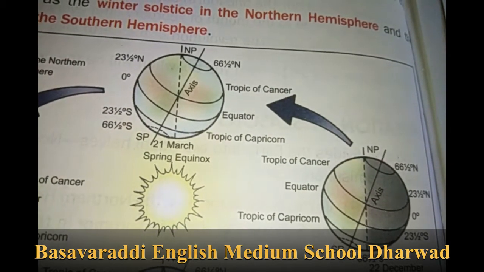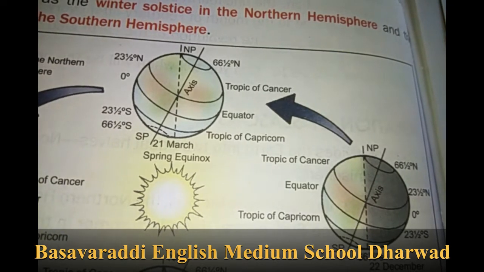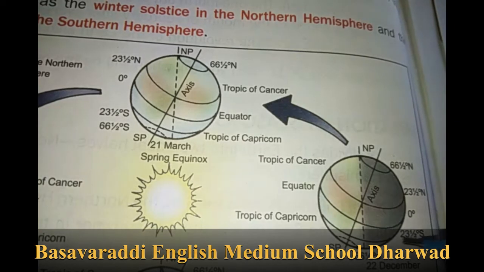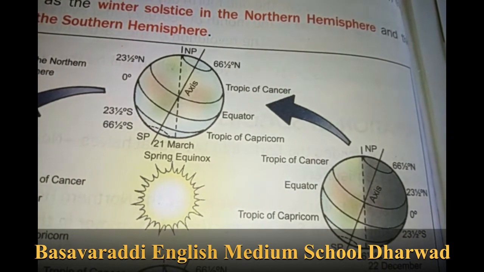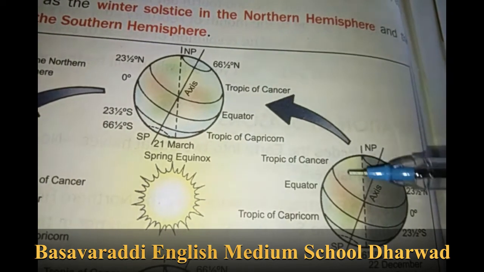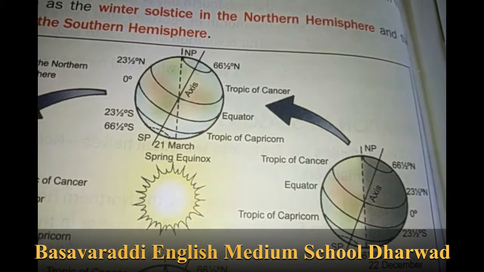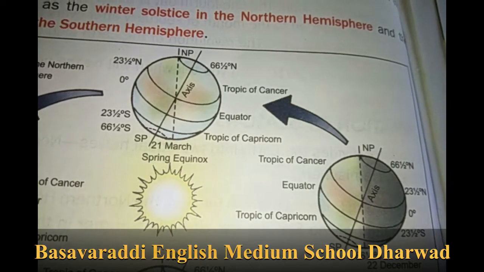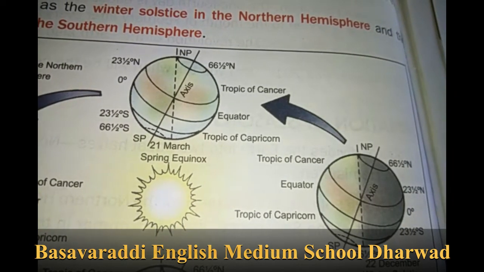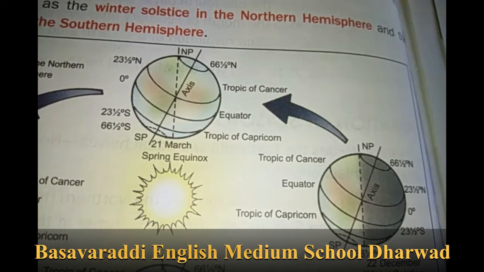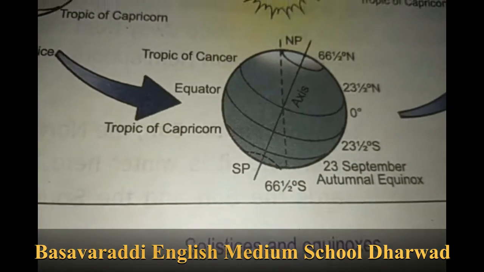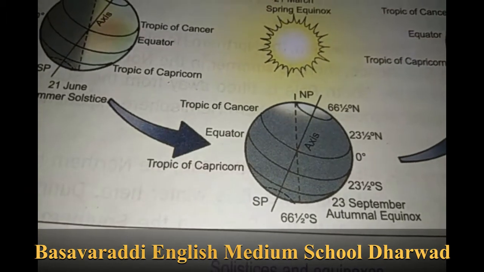Because of this reason, it is the longest day in the southern hemisphere and the shortest day in the northern hemisphere. And it is the summer solstice in the southern hemisphere. Next, children, see here.